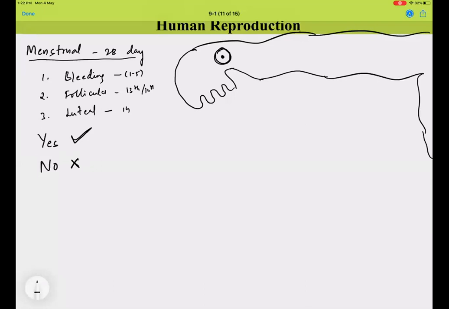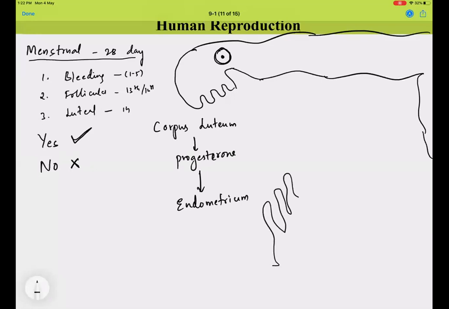What exactly happens is, after ovulation occurs, the corpus luteum will release something called progesterone. This progesterone will go to the endometrium, and the endometrium will get built up in terms of its tissue and also its vasculature.